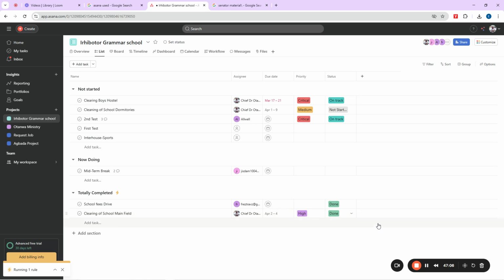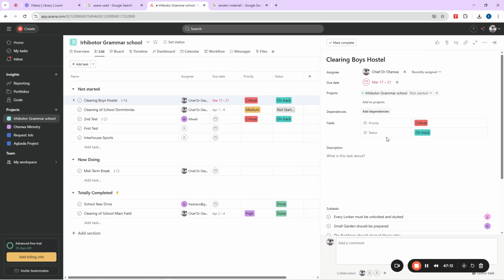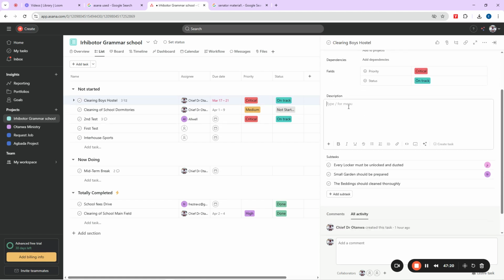That is just how this thing is, guys. So it's not difficult. Then the description on the task can actually give you a small brief on what you have to do on the particular task. Now you see the description for this particular clean-up hostel task. You can actually come here and say, okay, maybe perform a thorough deep cleaning on all aspects of the hostel. Is that not a description?